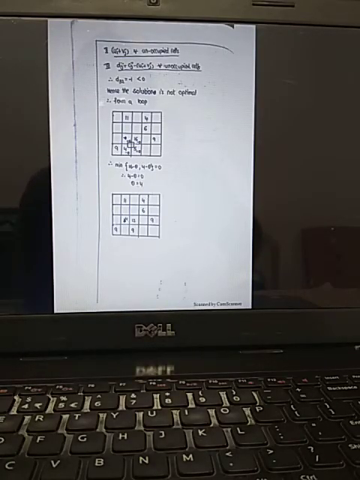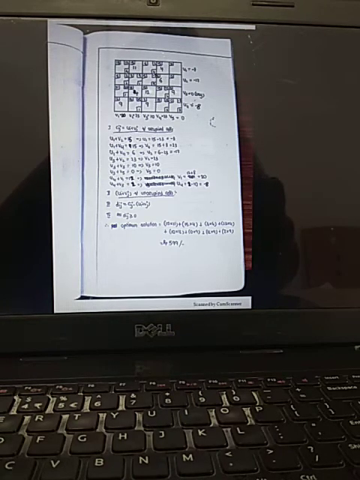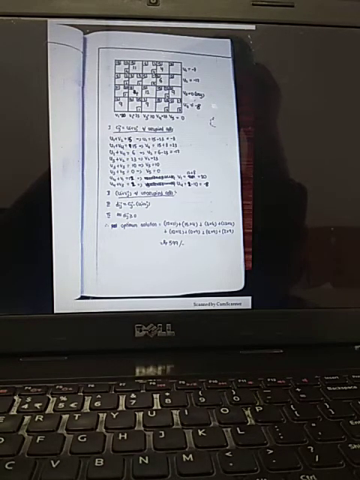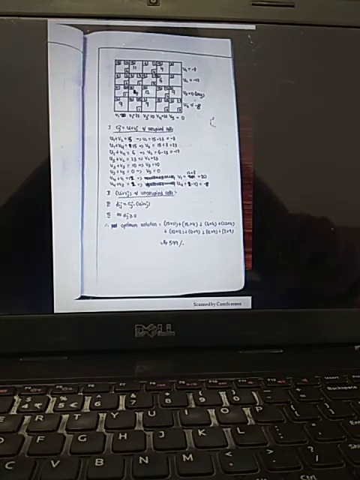Again, the loop has been formed. On the negative side, what is the minimum value? 4. That is 6 minus theta, 4 minus theta, and theta becomes equal to 4. And new values have been developed. Again the U value is calculated. What is the answer? 599. This is the complete problem. How to solve that?